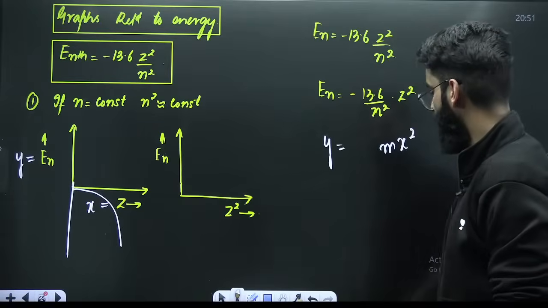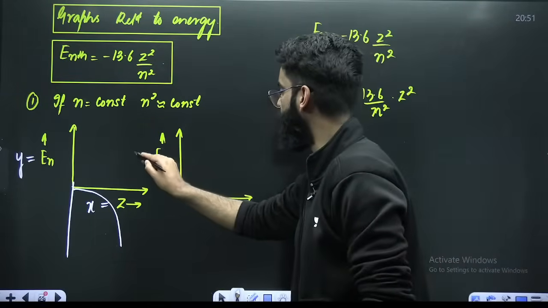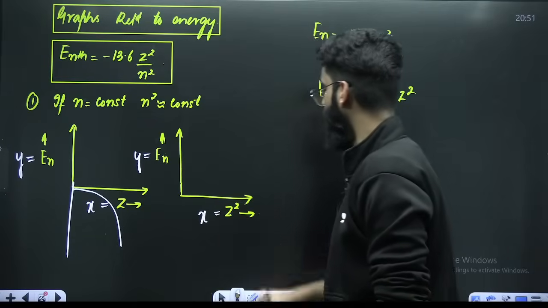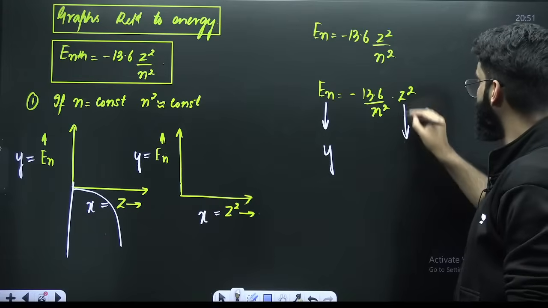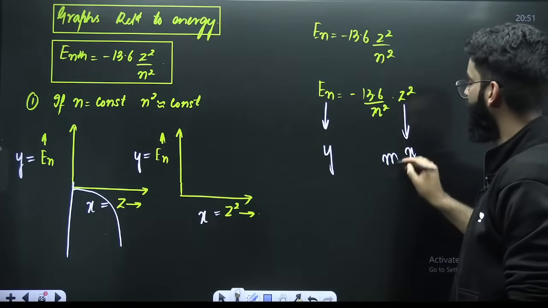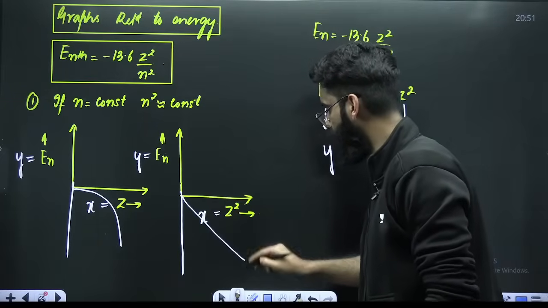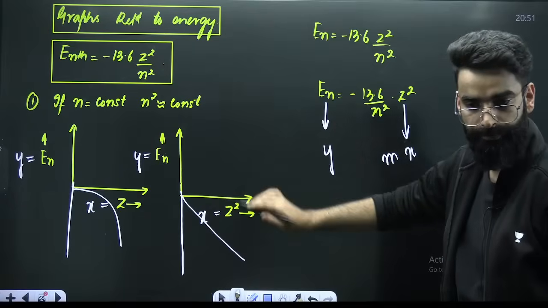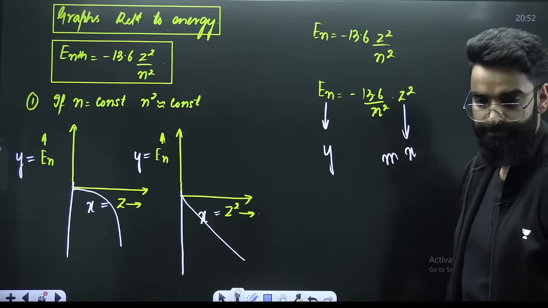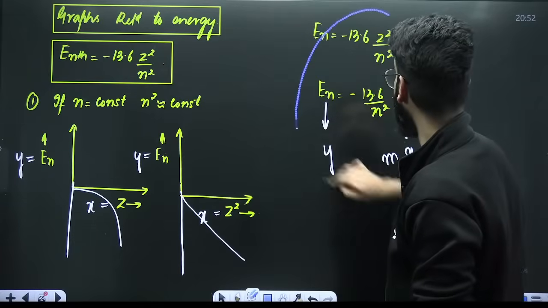Okay, En versus Z square. Here, En you are plotting along the y-axis, and Z square you are plotting along the x-axis. So this is your y. Instead of the whole Z square you are writing x. And this is your m. y is equal to mx means a straight line. But there's a negative sign, so that straight line has to be in the fourth quadrant. Is it clear? So this was your case 1.